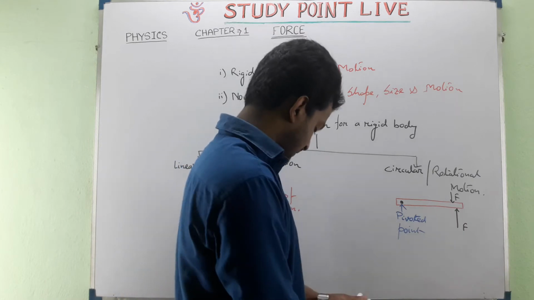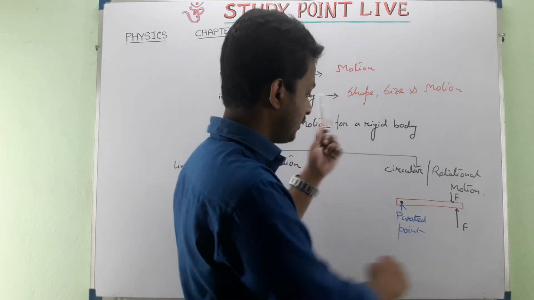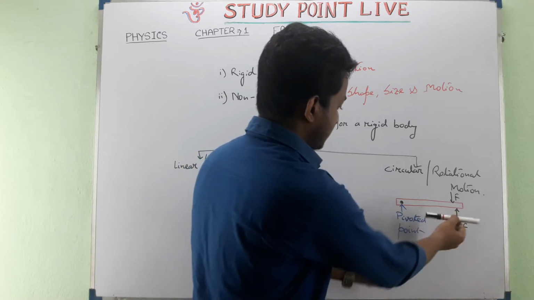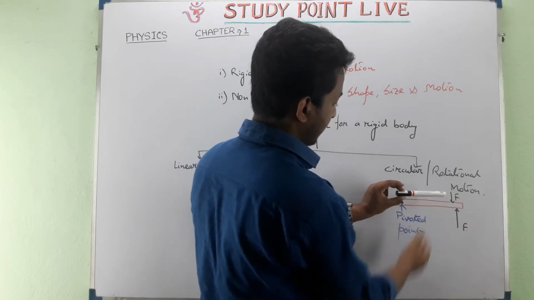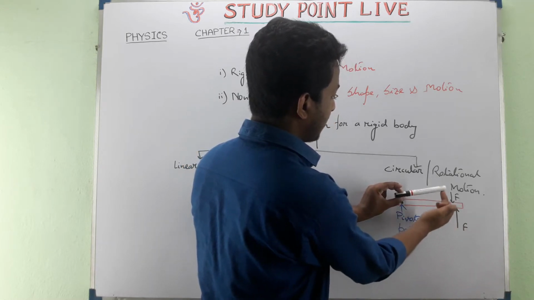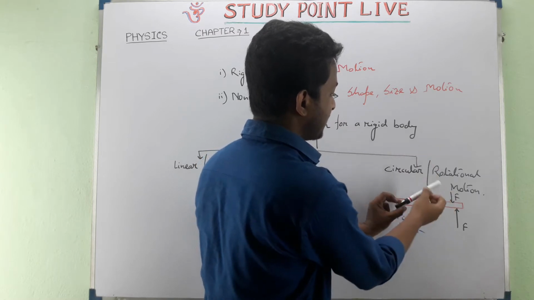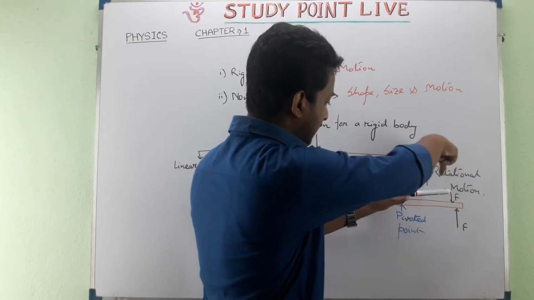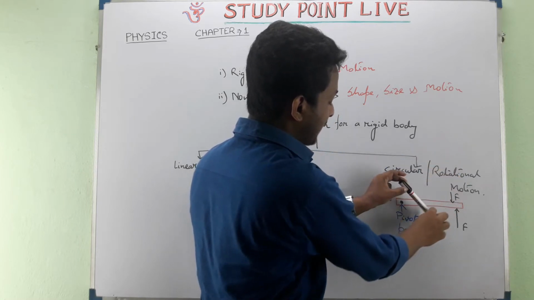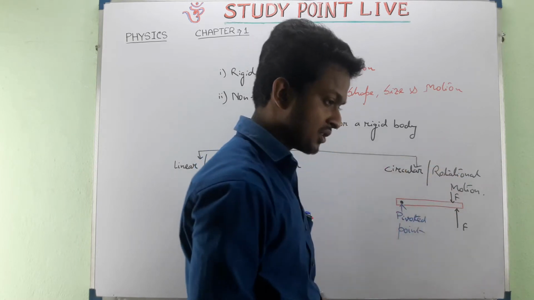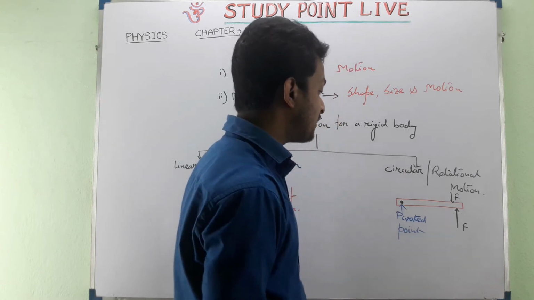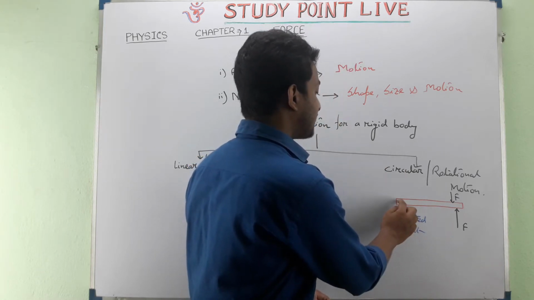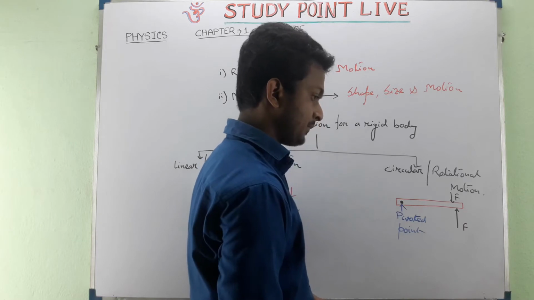See, I am giving you a practical example for this one. Suppose this is the object and here this point is fixed. So if we give the force over here, it will try to rotate in this direction, that is in anti-clockwise direction, and if we give the force in downward direction, then it will try to rotate in clockwise direction. But whenever it tries to rotate, it is with respect to this pivoted point.